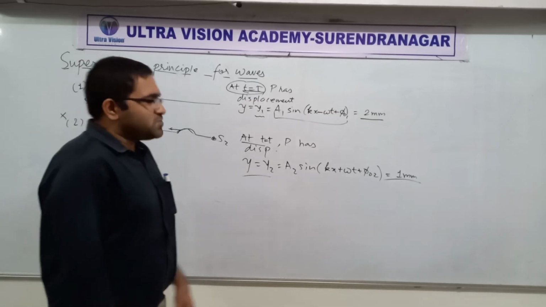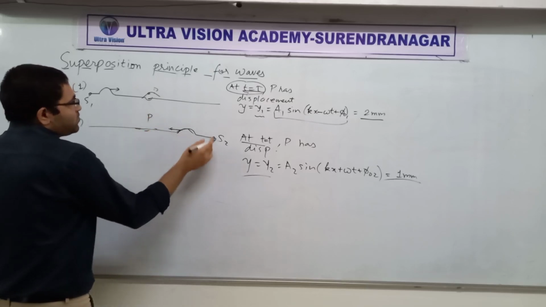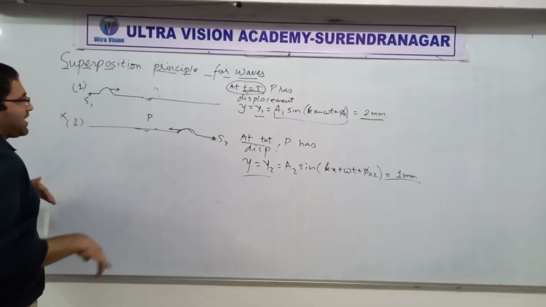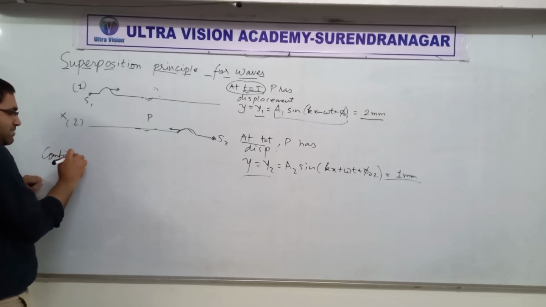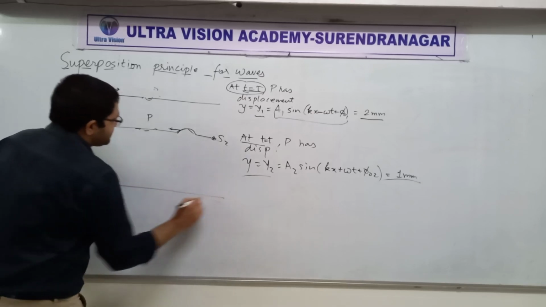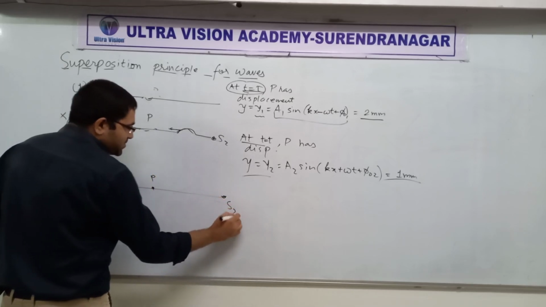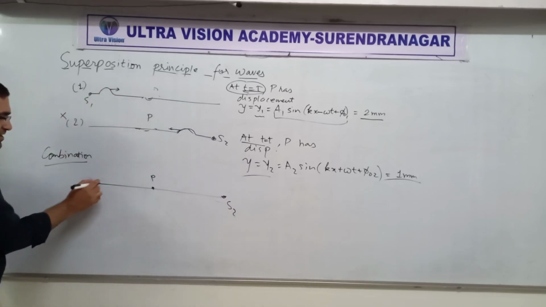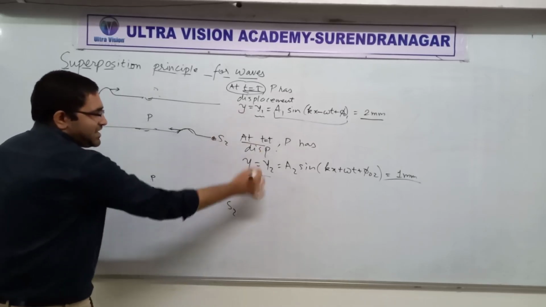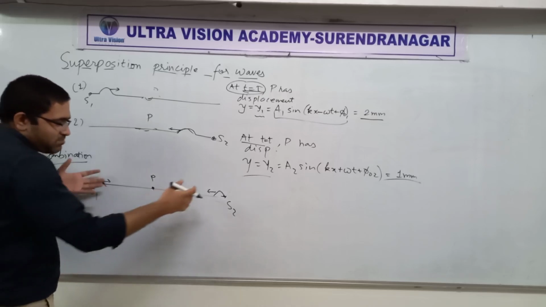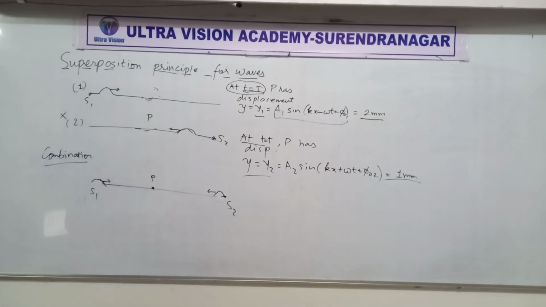So now, do you realize that if both of them would be on the same string in the same situation, that is, a combination of both. What do I mean? We take a string, okay, let's say P is the midpoint. Over here there is source S1, over here there is source S2. Both the sources start emitting a wave pulse at the same time. So do you realize that both of them will come together at P, yes or no?